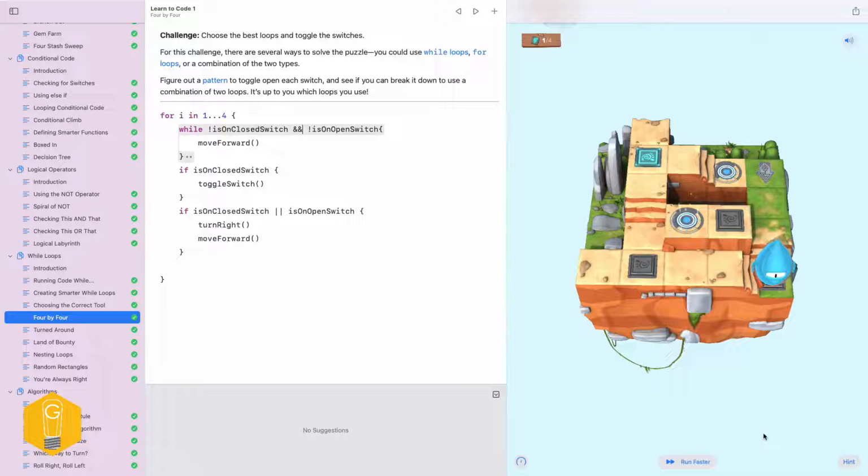They're always not on an open and not on a closed, and that's why the or is inappropriate there. So that would always be true, because if I toggle a switch to the other direction, then the other thing becomes true, and as long as either of those is true, it'll keep going. What I want is, if I'm not on a closed switch and I'm not on an open switch, move forward. But if either of those things is false, then stop it.